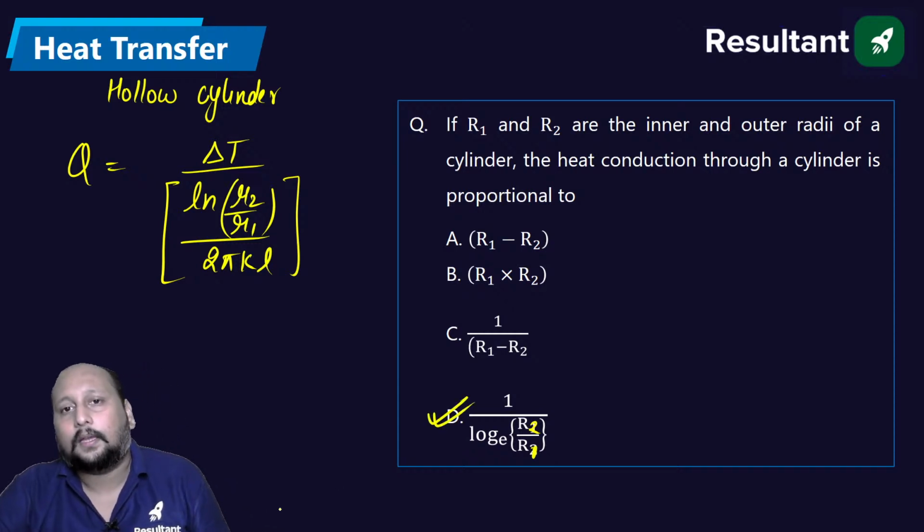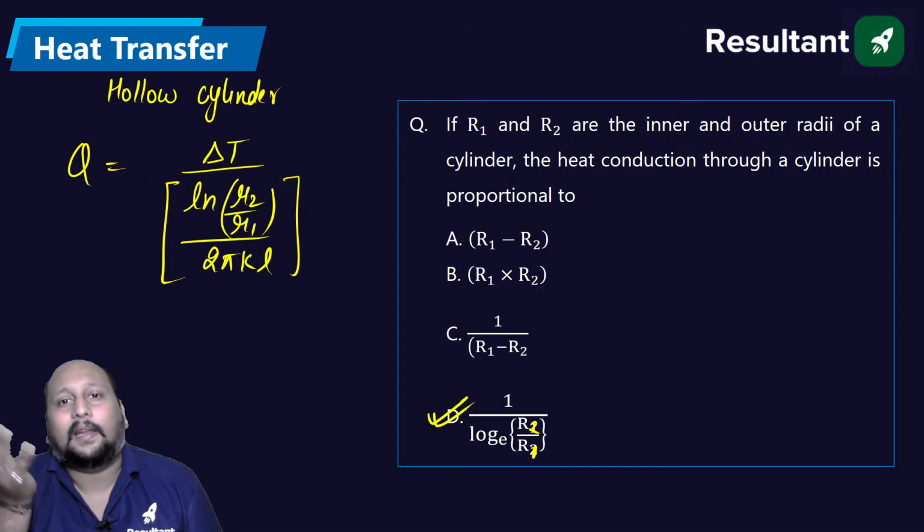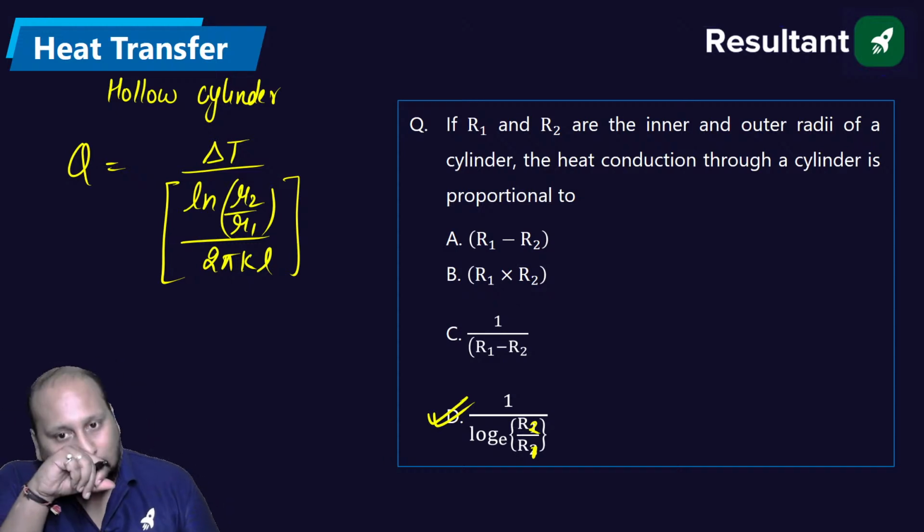It's a small printing mistake. It is R2 by R1, because R1 by R2 will be negative value. है ना? Okay.